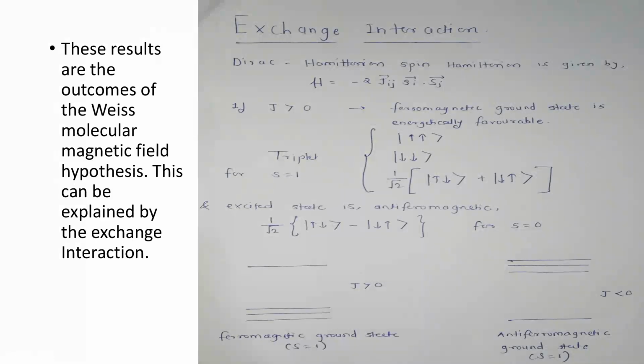Before going to the ferromagnetic domains, we must know some things about magnetism. Magnetism is basically a purely quantum mechanical phenomenon and mainly arises due to the spin of electrons, because the mass of the electron is much less than the proton and neutron, and we know that the magnetic dipole moment is inversely proportional to the mass of the particle. This magnetism can be classified into three types: diamagnetism, paramagnetism and ferromagnetism.